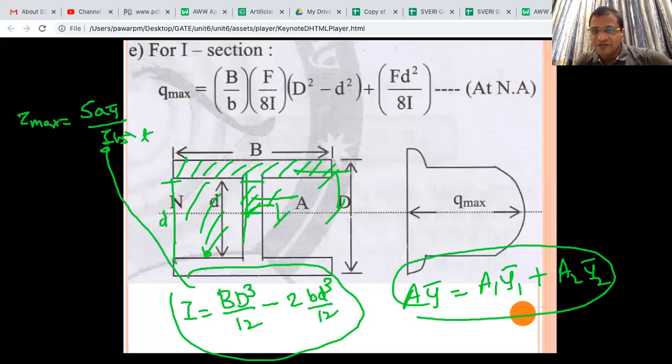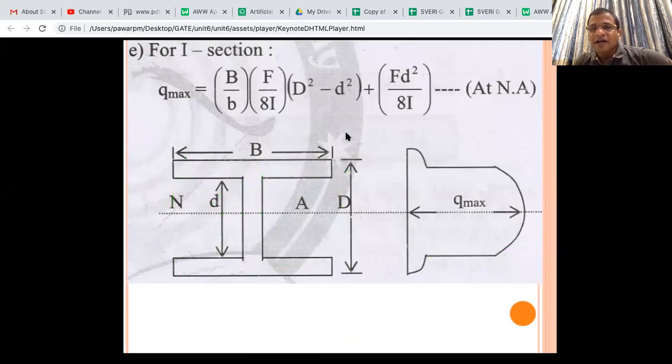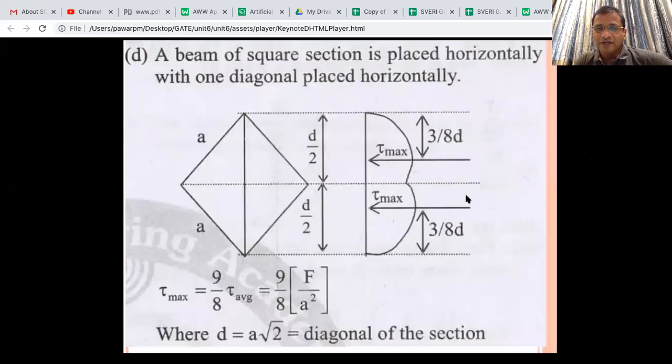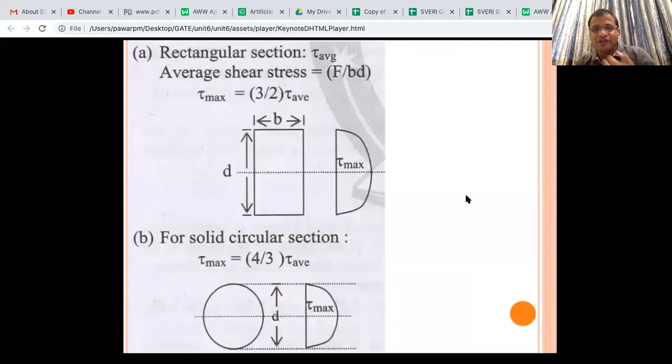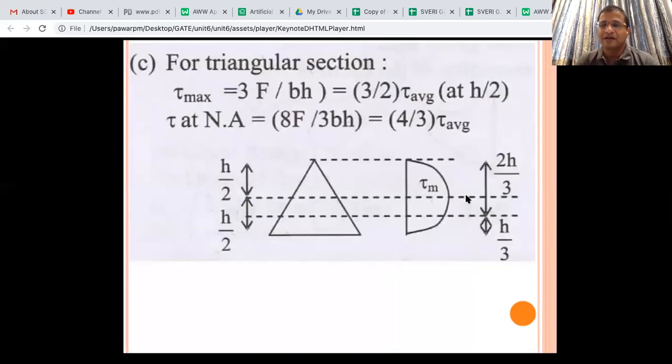We'll see if some numerical is there, we can find out. But you should remember the shear stress distribution diagram. Sometimes questions may be asked on the shape of the shear stress distribution diagram. So for each shape we have seen, you must remember where the location of maximum shear stress is.